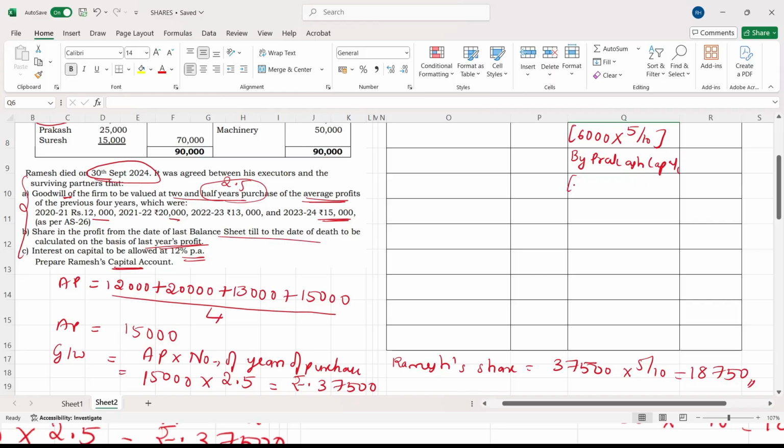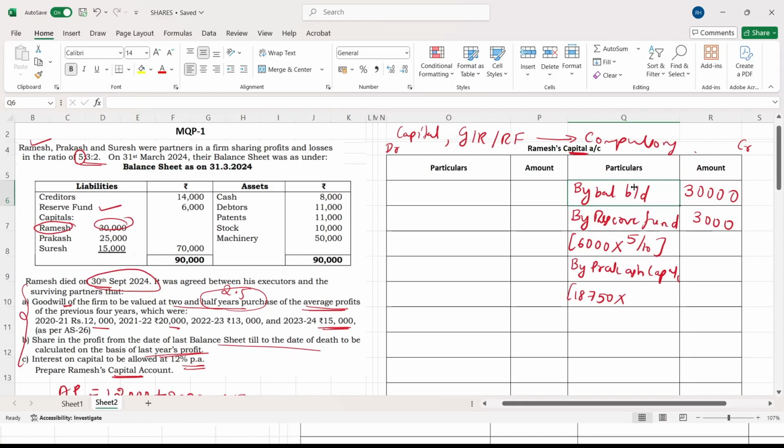So the total goodwill is 18,750 into how much Prakash has to pay? How much does Suresh have to pay? See, this goodwill will always be distributed in the gain ratio. Keep it in your mind. In which ratio? In gain ratio. Ma'am, gain ratio is not there in this problem. No. So, when gain ratio is not given in the problem, the old profit sharing ratio itself will become the gain ratio. See, old profit sharing ratio is 5:3:2. This fellow Ramesh has died. This is not there. Now, the gain ratio is 3:2. So in this 3:2 only they will distribute, that is 3 by 5.